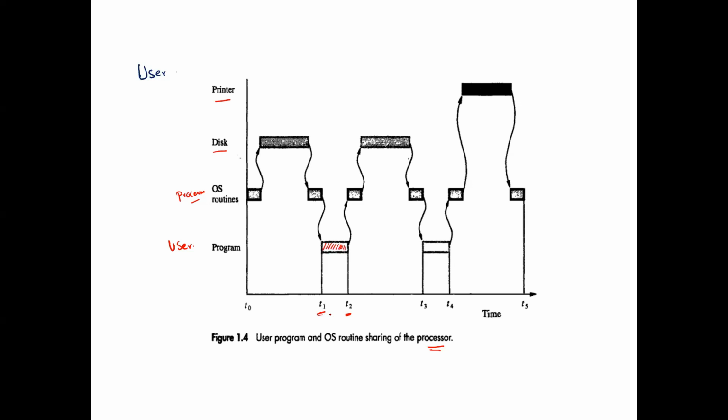Now our application program again wants to access the next part of the program. Where is it available? Again, it is available in the disk. So it cannot access it directly. Again, it needs to go via the operating system routines. The operating system routines will identify which part of the program you need and read it from the disk. And again, via the OS routine, it will be available and it will start executing from T3 to T4.